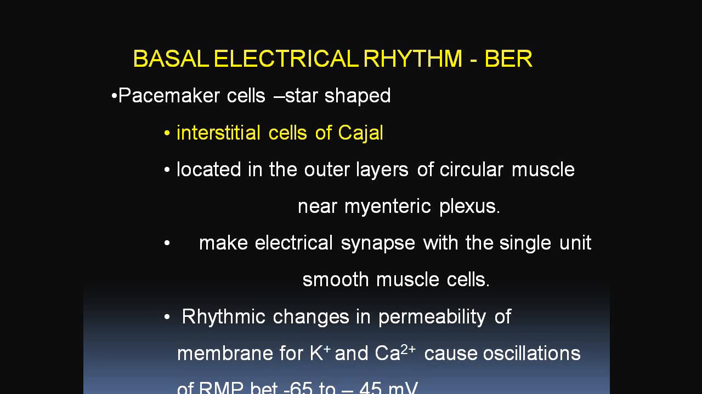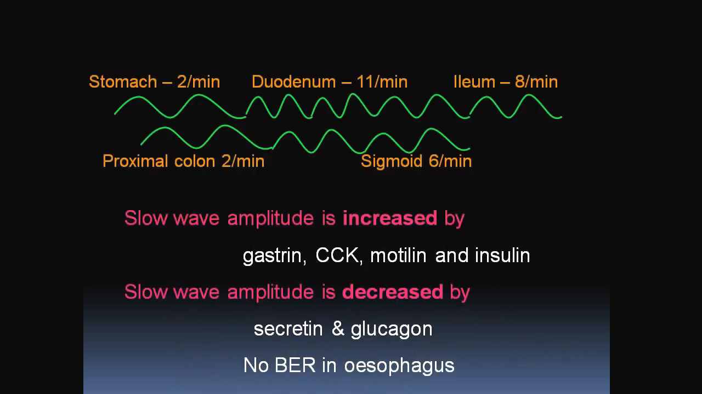In conclusion, basal electrical rhythm initiates from the interstitial cells of Cajal. These are pacemaker cells, star-shaped cells. These are located in the outer layer of circular muscle near the myenteric plexus, and they make electrical synapses and create the basal electrical rhythm, which is responsible for the migrating motor complex concept.